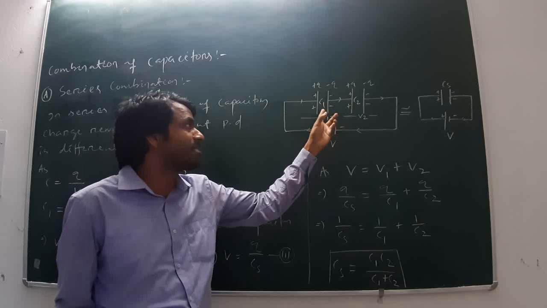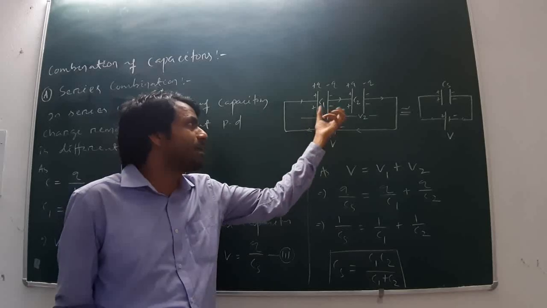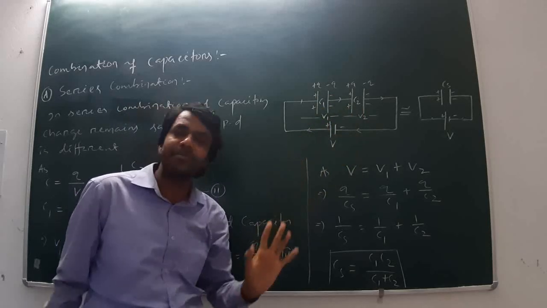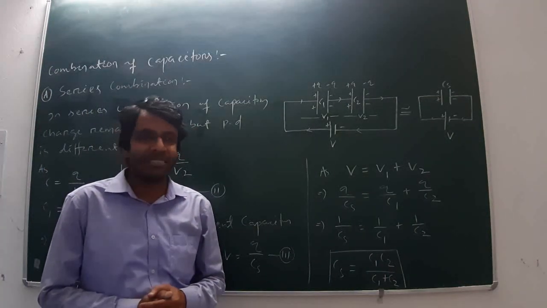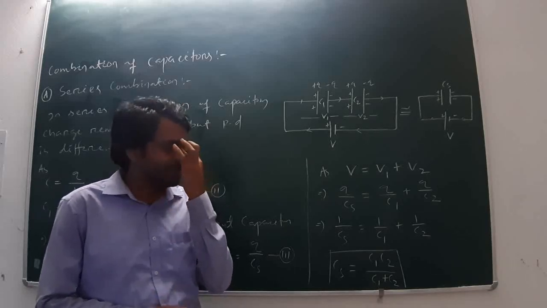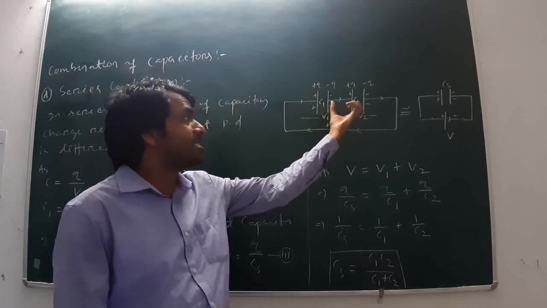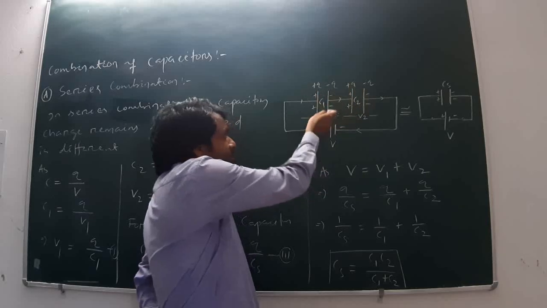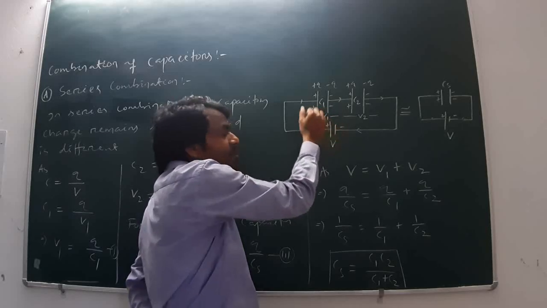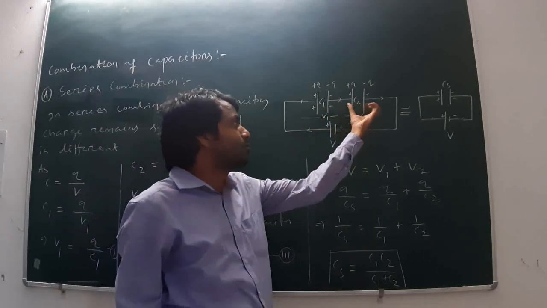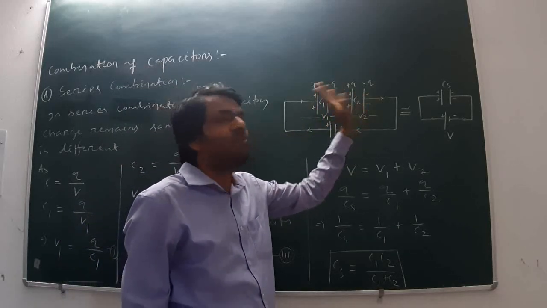This capacitor having capacitance C1, this capacitor having capacitance C2, here having potential difference V1, and they are totally connected by the potential difference V. So generally in series combination what happens? The charge remains same and the potential difference is different. Let the potential difference of the battery be V. Then the potential difference is different because the terminal is different. Therefore, the potential difference of capacitor 1 is V1. The potential difference of capacitor 2 is V2. And charges are same. Here are charge plus Q, minus Q, plus Q, minus Q.